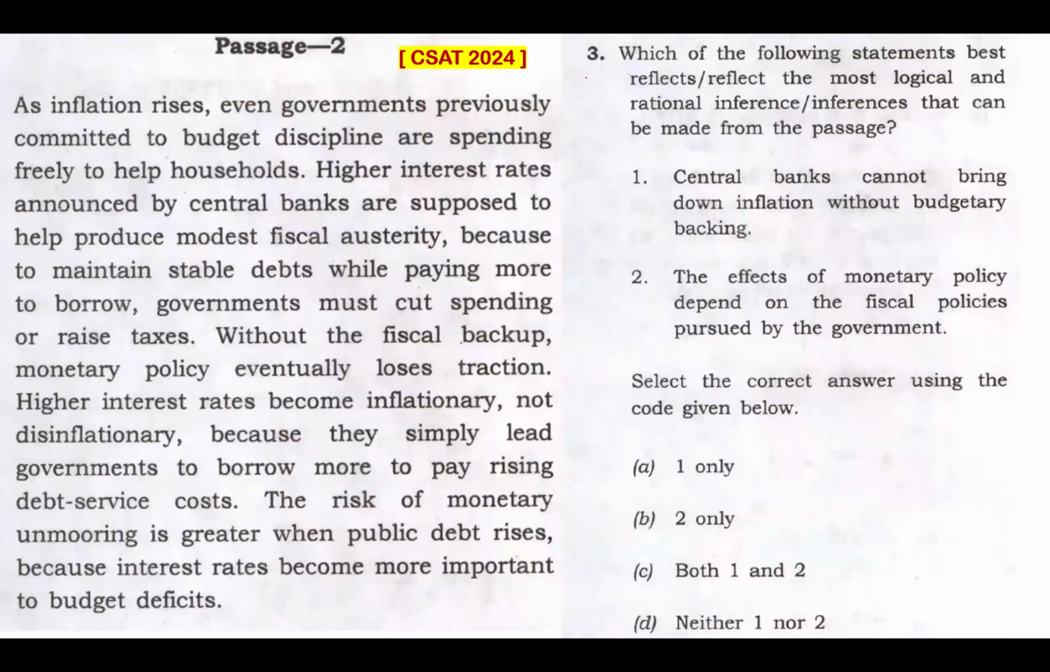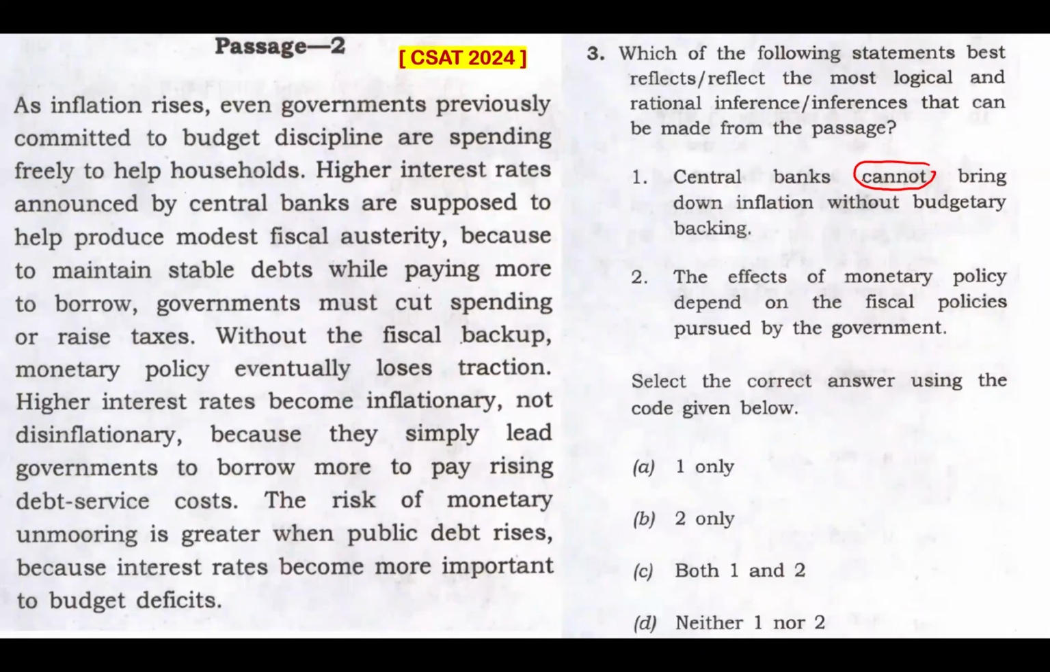Question number 3. Which of the following statements best reflects the most logical and rational inferences that can be made from the passage? So we need to check for inference or inferences coming out from this passage. Let's look at each statement. Statement 1. Central banks cannot bring down inflation without budgetary backing. This cannot looks extreme, but if you really comprehend this passage, that extreme is not an extreme this time for us to eliminate.